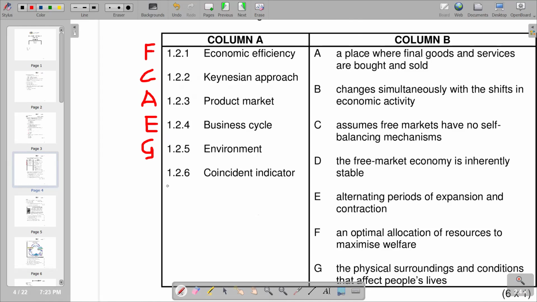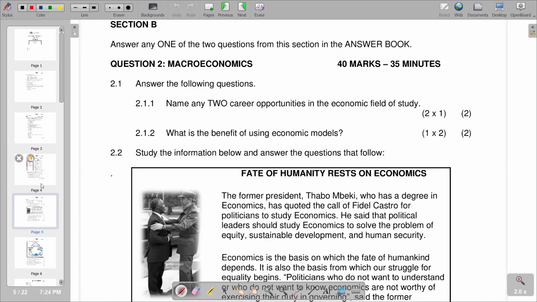Then moving on to 1.2.6, which is the coincident indicator. The coincident indicator consists of changes which simultaneously shift in economic activity. This is the explanation that we have for B, which reads changes simultaneously with the shift in economic activity. So we have B. So that's what we have on the matching words section.